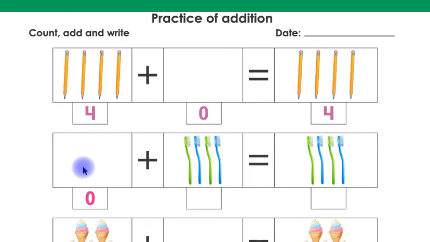Look at this, children. There is nothing in this box. This means 0. That's why this is 0 number written here. Plus 4 brush. Children, you have to write number 4 here in this box. Equals to 4. Children, you have to write again number 4 here. This means 0 plus 4 equals to 4.